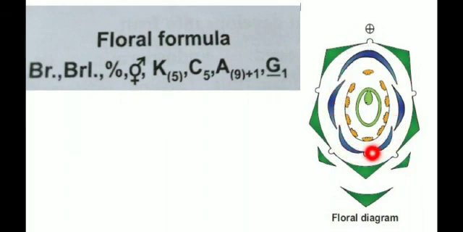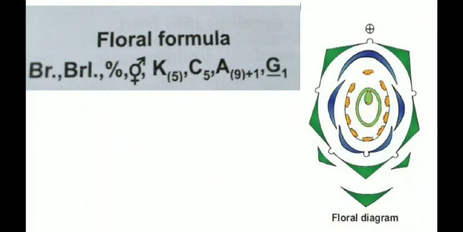Only the keel petals fuse, while the wing petals and the standard petal are separate in nature. And here is the androecium: nine plus one, so nine are in the fused form and the remaining one anther is free. And this one is the gynoecium, which is unilocular with marginal placentation.